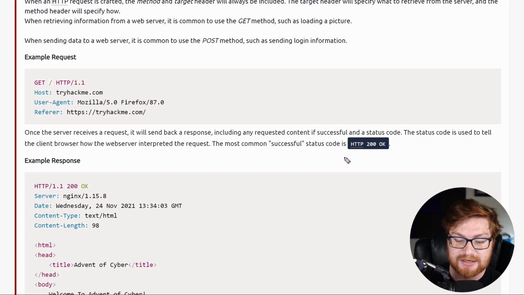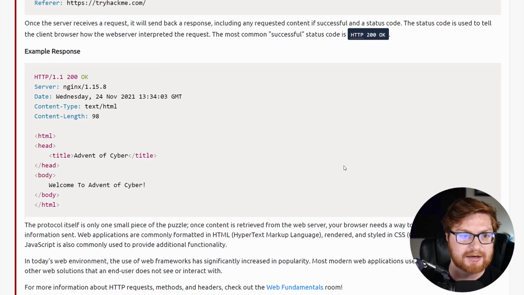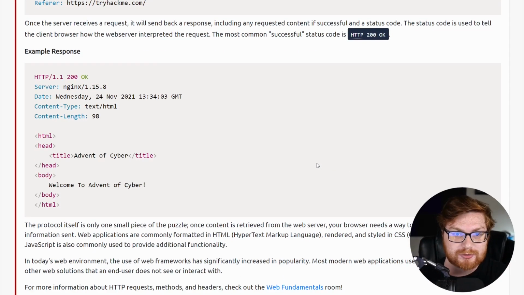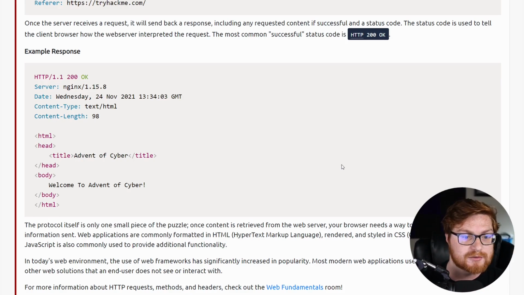That's what you'll see if things went well. If you called them up, they answered the phone, and you were able to retrieve, get, or actually set or post the information that you wanted to.